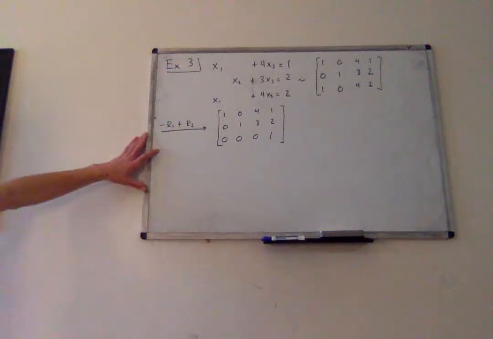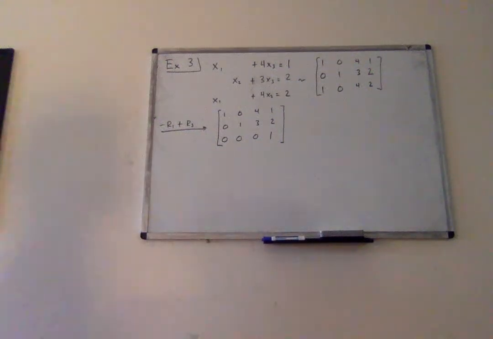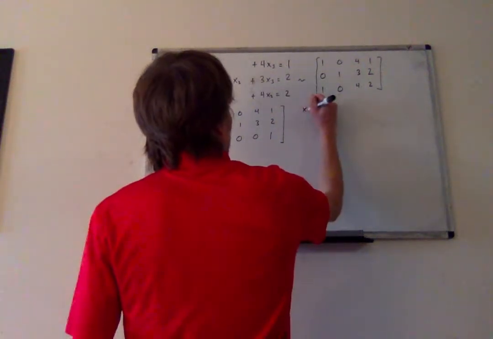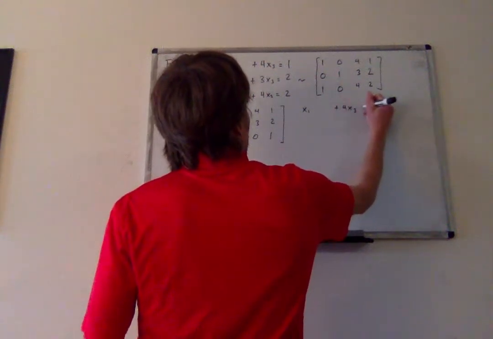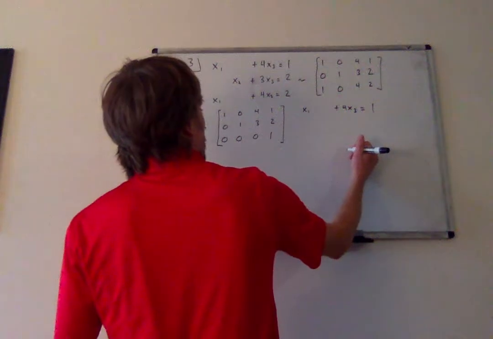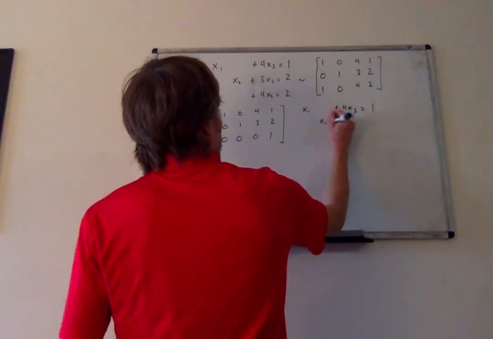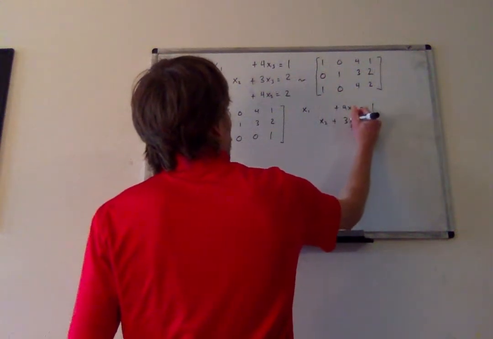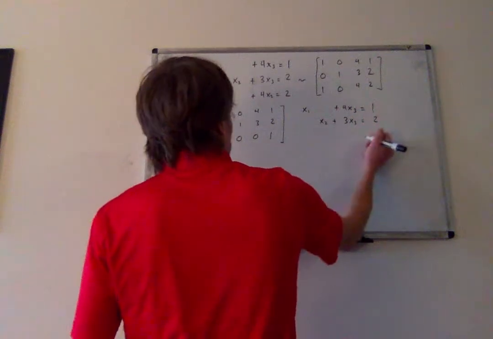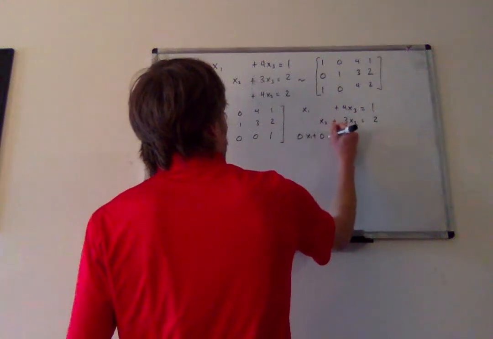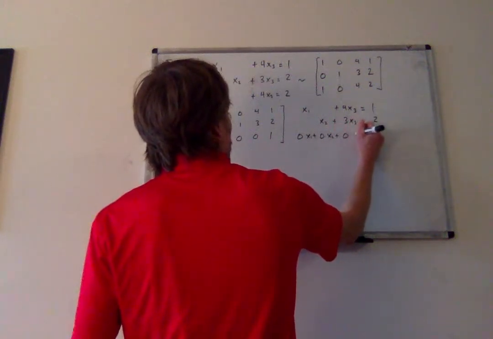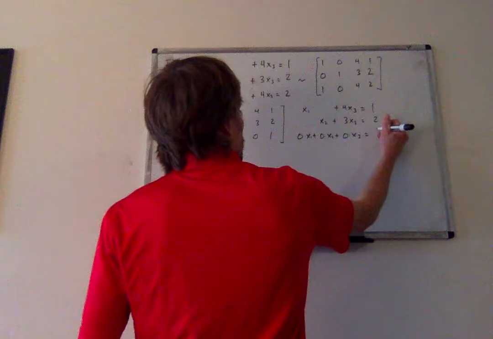All right. So let's step back for a second and ask ourselves, what linear system does this correspond to? So again, the first two equations were never actually really changed. So this gives me x1 plus 4x3 is equal to 1. x2 plus 3x3 is equal to 2. 0x1 plus 0x2 plus 0x3 is equal to 1.